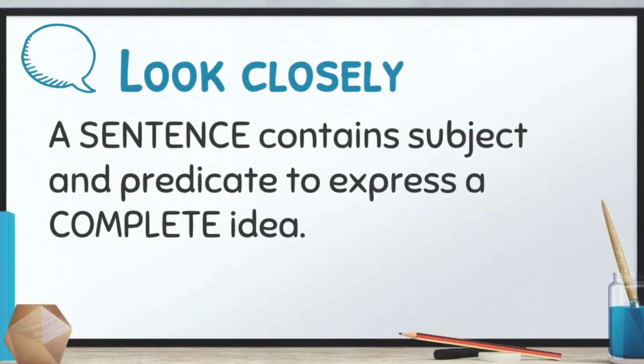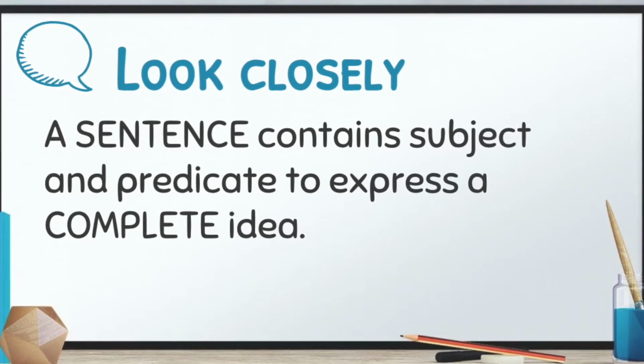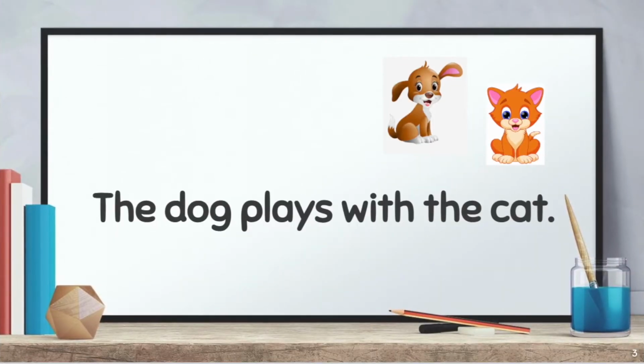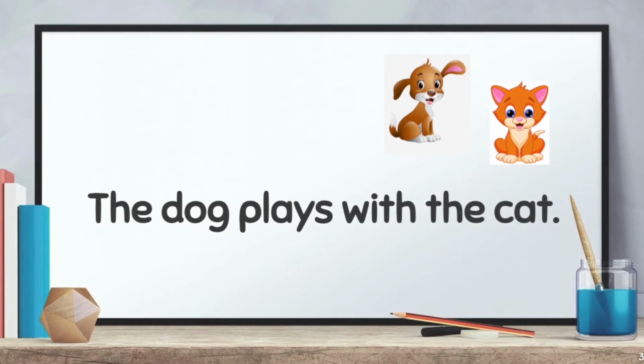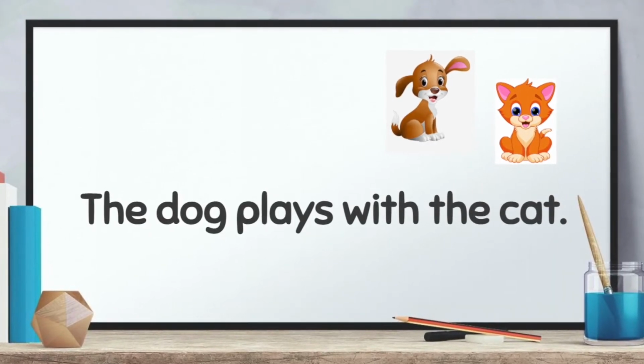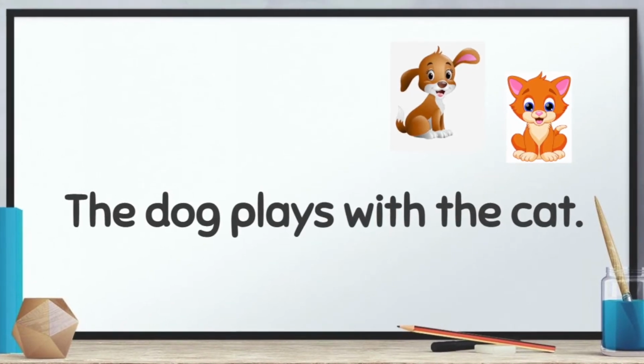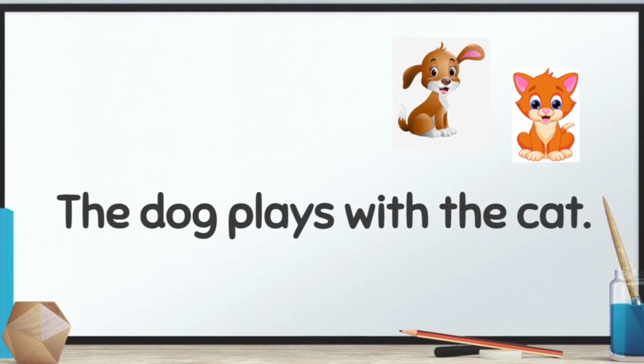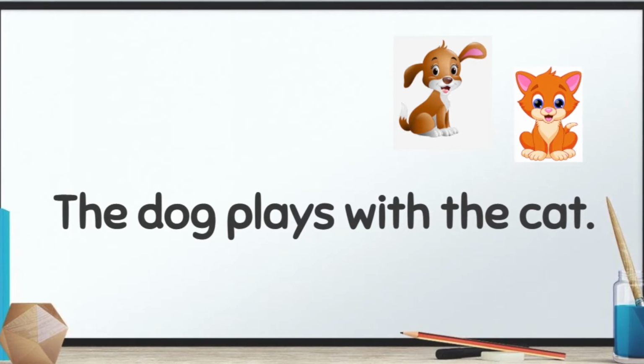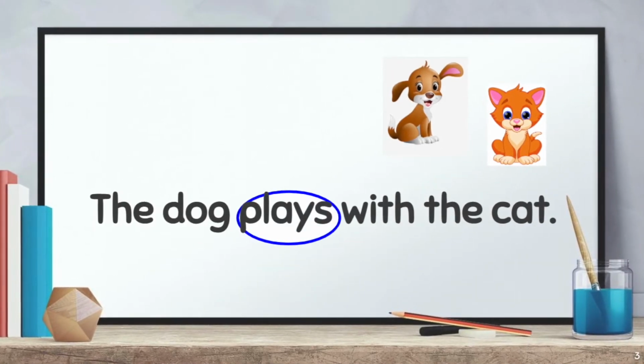Now let's have an example. The dog plays with the cat. In this example, we have to find first the simple predicate, which is a verb in the sentence. Well, the verb in the sentence is plays.